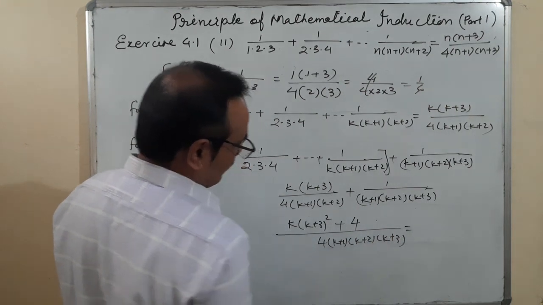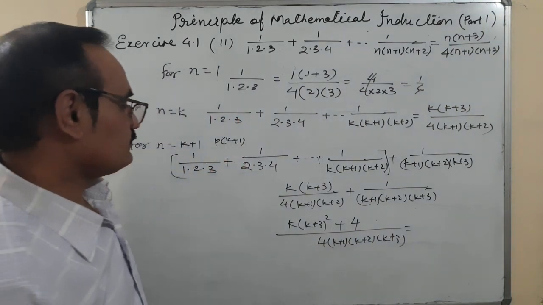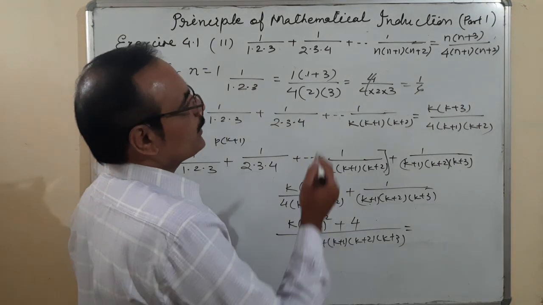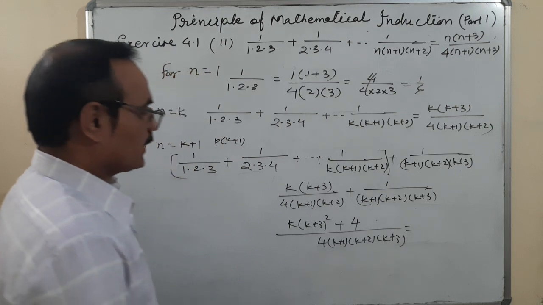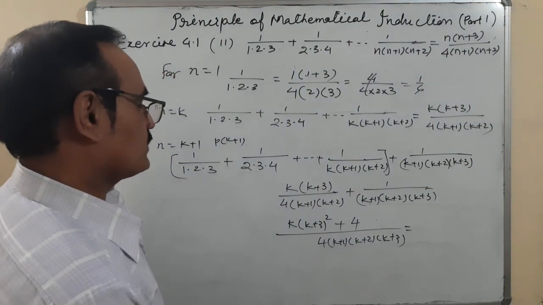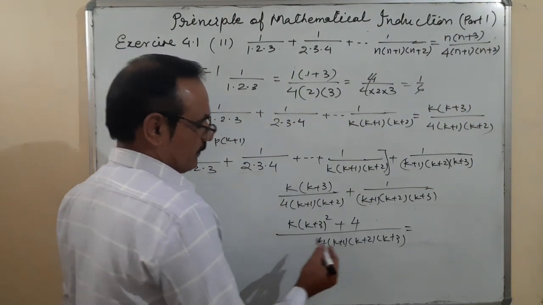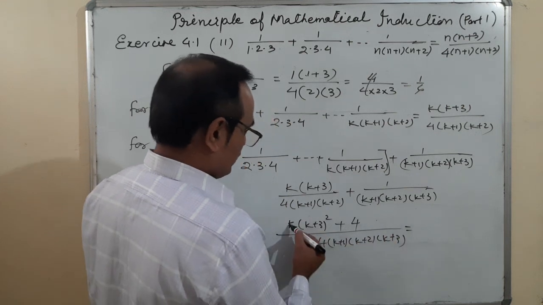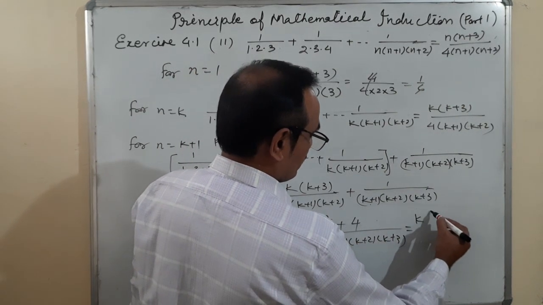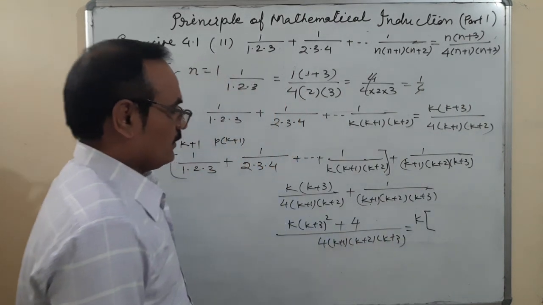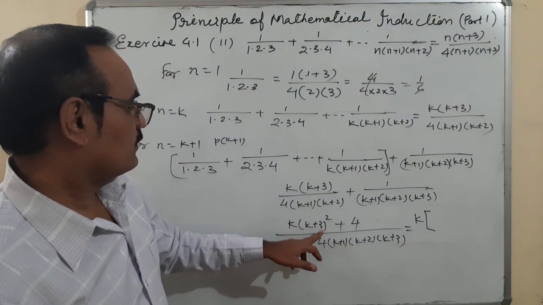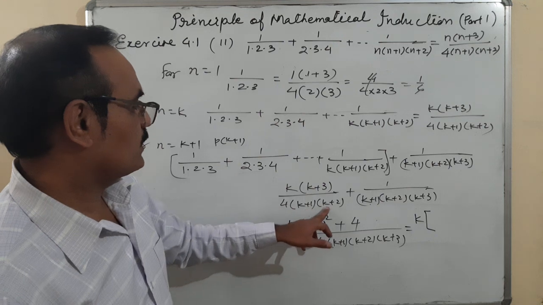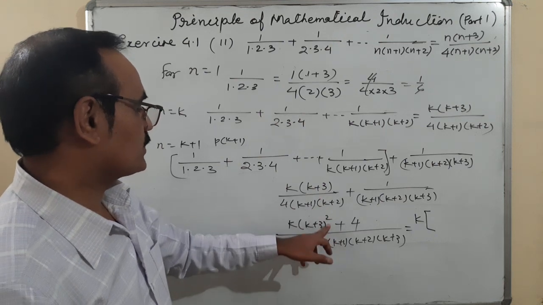Now, because on the numerator we want k plus 1 into k plus 4, and this is k into k plus 3 whole square coming here.